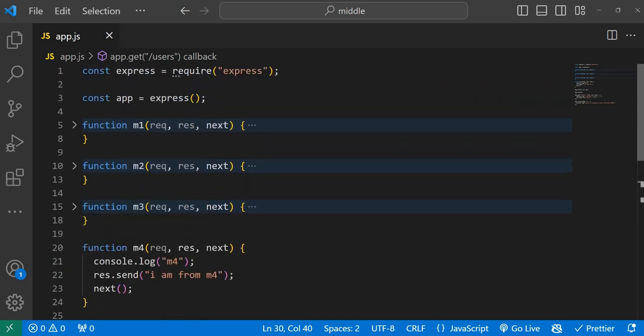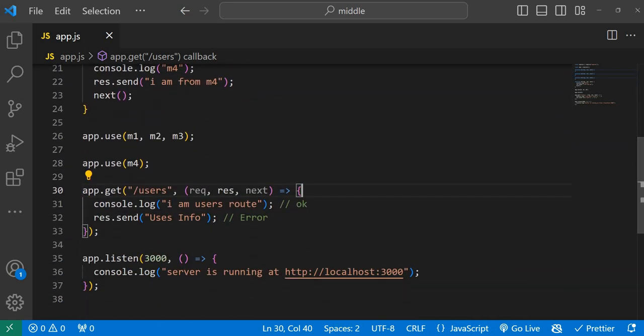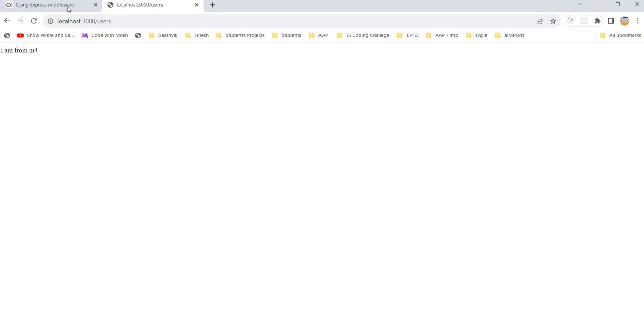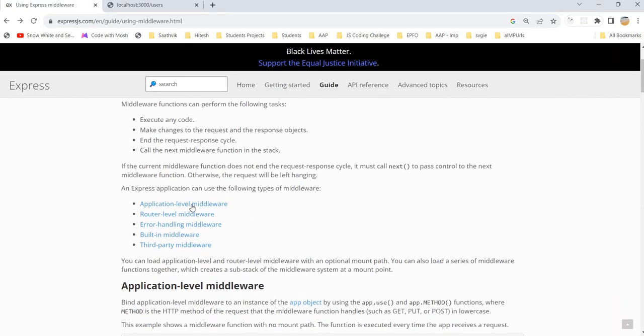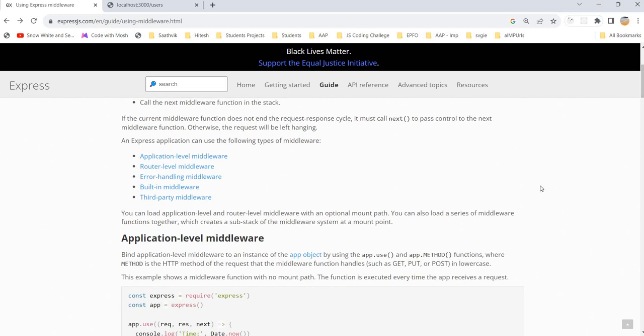There are other important things. If you see, we have application level middleware, route level middleware, error handling middleware, built-in middleware and third-party middleware. Application level middlewares are almost similar to route level middleware. You can understand easily, just go through this documentation. Error handling middleware is very important because we should understand how to handle errors in an Express.js server.